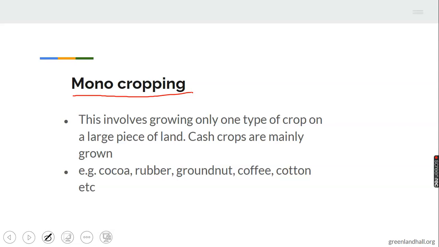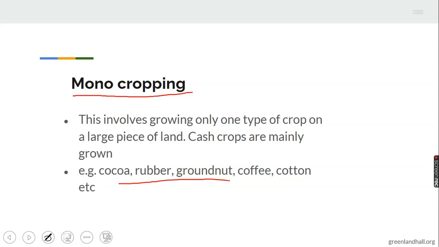Let's take note of that. Just one crop is grown, from the word mono, meaning one. A specific crop is grown by the farmer. No other crop is grown in that same farmland, but just one particular crop. Food crops can be grown, but cash crops are mainly grown under monocropping, like cocoa, rubber, groundnut, coffee, cotton, and so on. You have many cash crops that farmers grow.